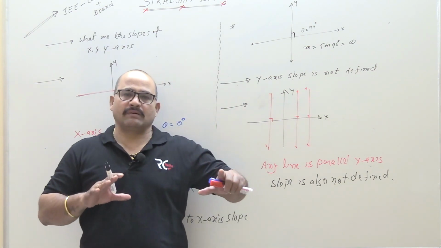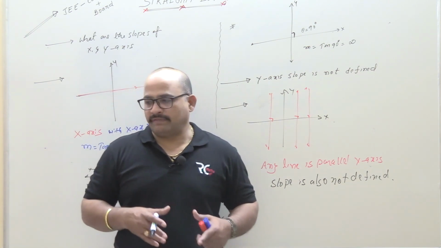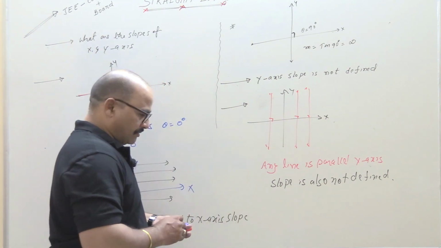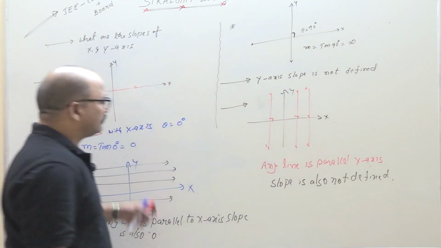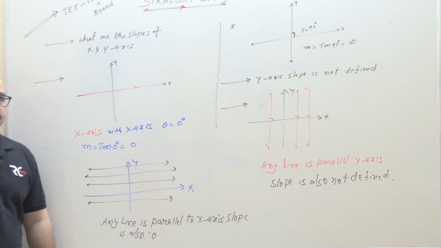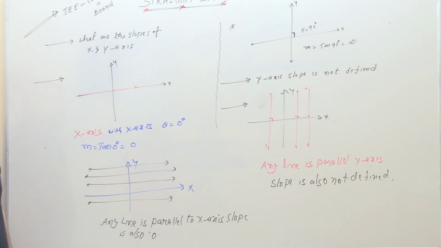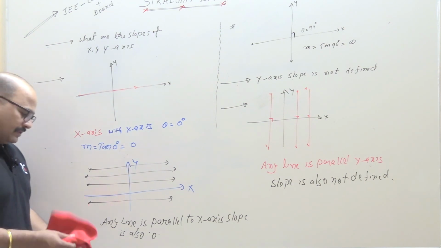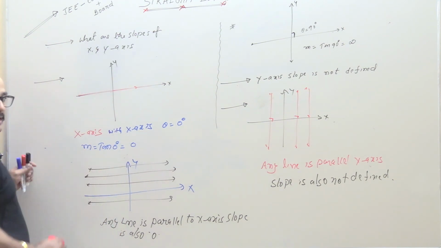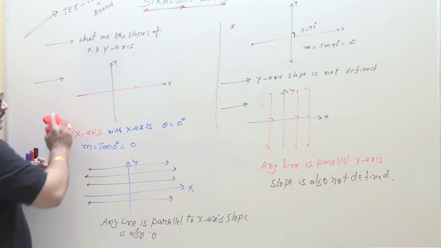Crystal clear, students? Okay. Now let us move forward. Did you write it, beta? Okay. Clear, all of you?